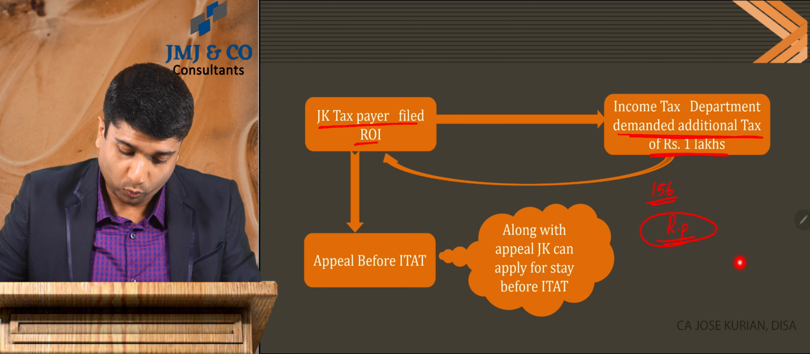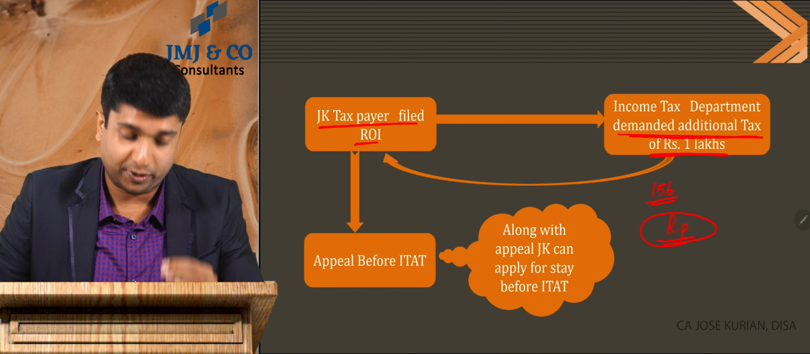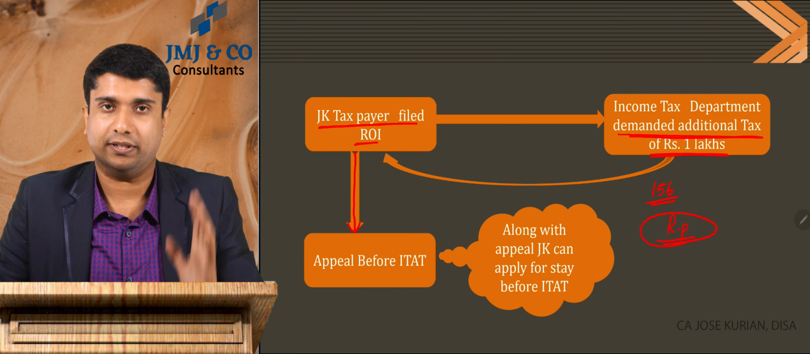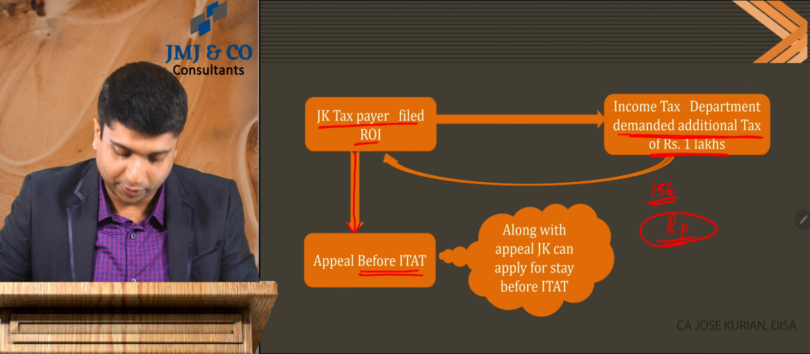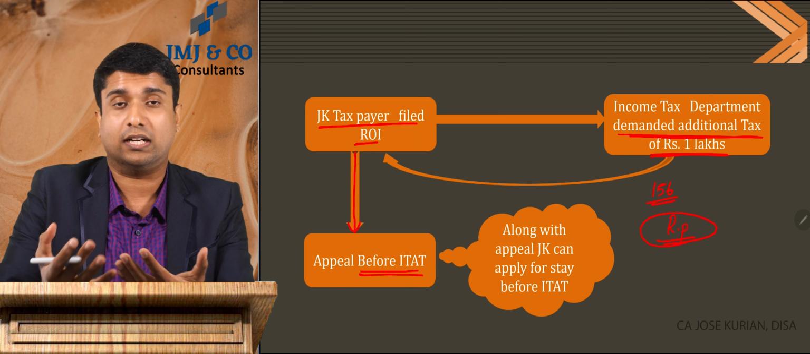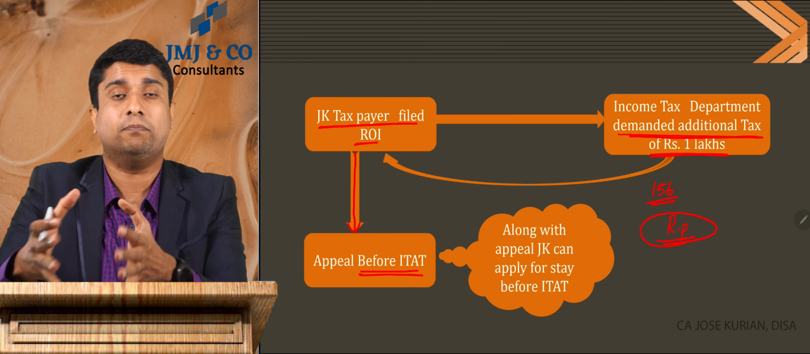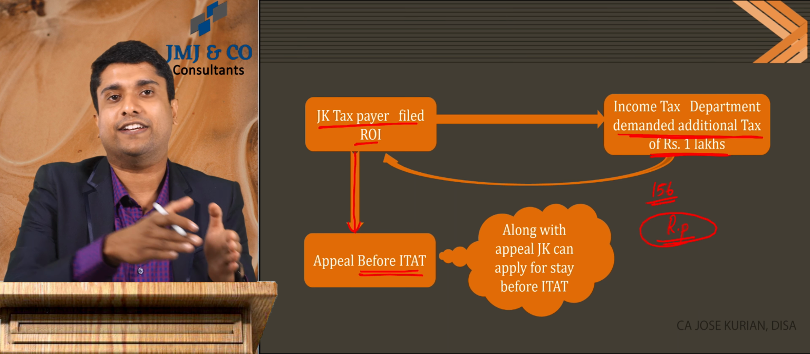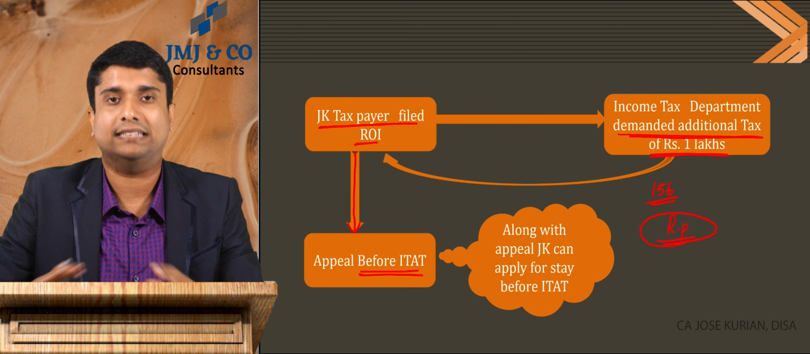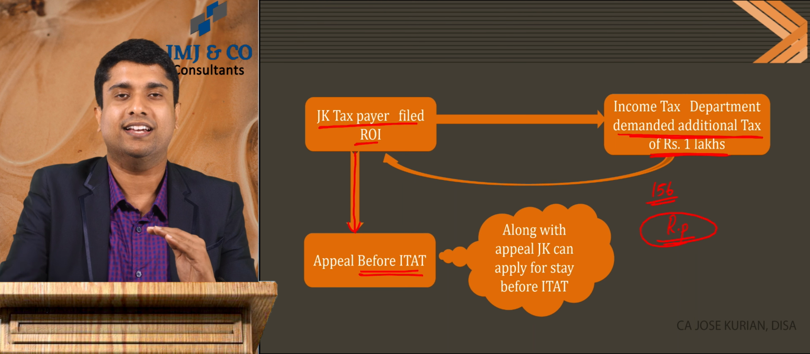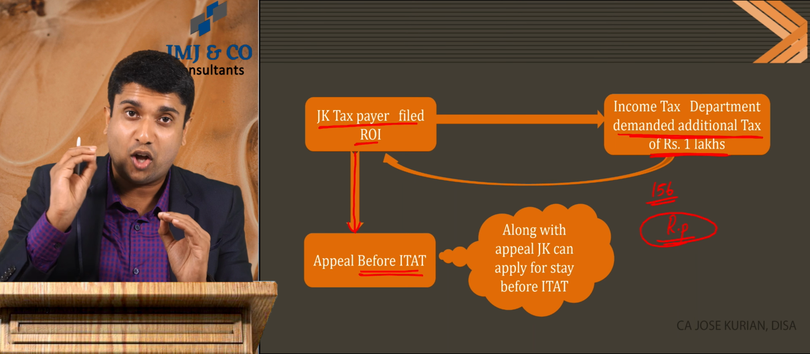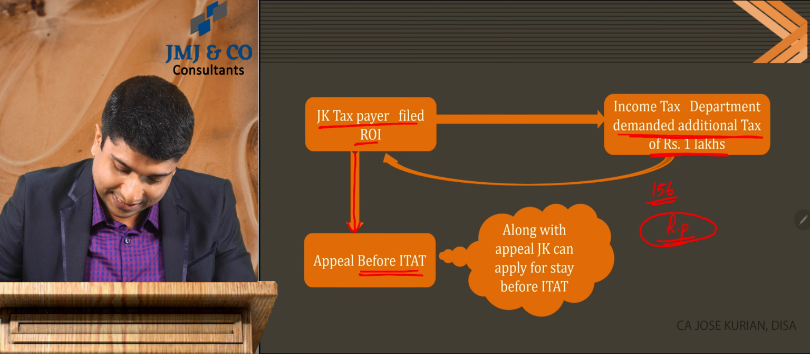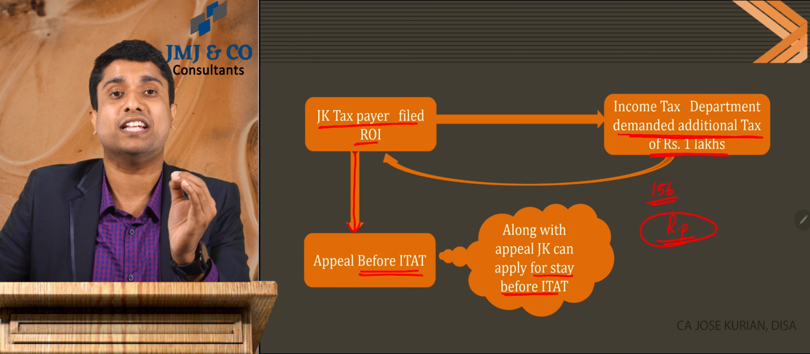Once JK has received the order of assessment or order of demand, what can he do? He can file an appeal before the Income Tax Appellate Tribunal. JK's contention is simple: he says that he is not supposed to pay any additional taxes. So in order to reach finality, he can file an appeal before ITAT, and the ITAT will decide whether JK is supposed to pay additional tax or not. Along with this appeal, JK can also make a plea for a stay on paying this additional 1 lakh.